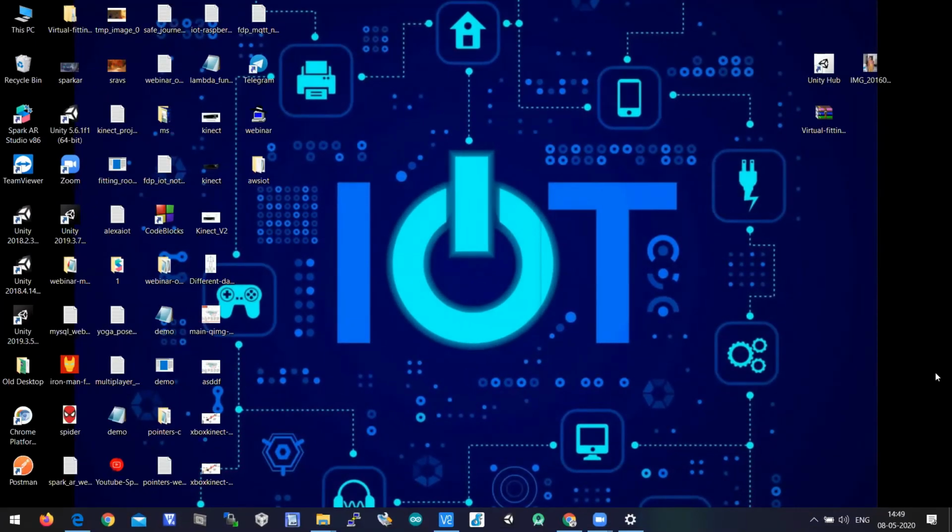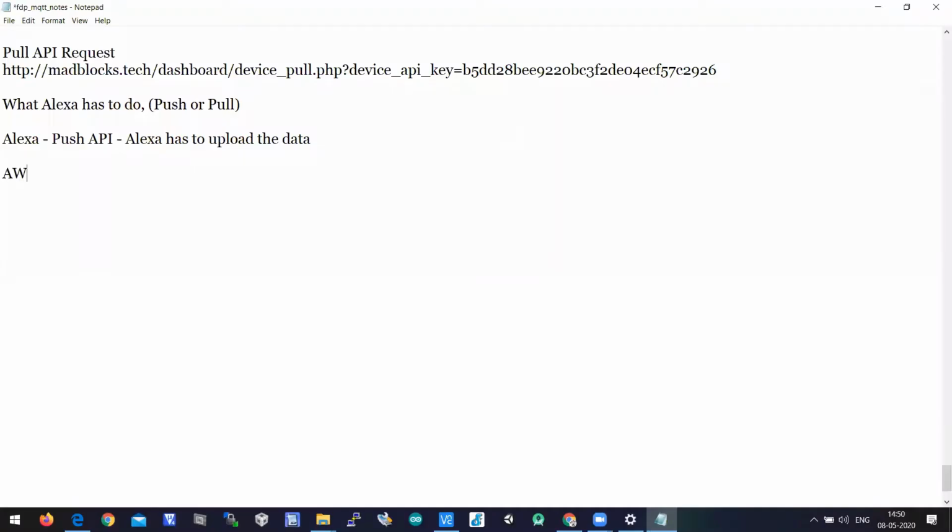Very good afternoon. Today we are going to discuss AWS IoT Core, and this topic is very important. We are going to have hands-on on AWS IoT Core using the MQTT protocol.